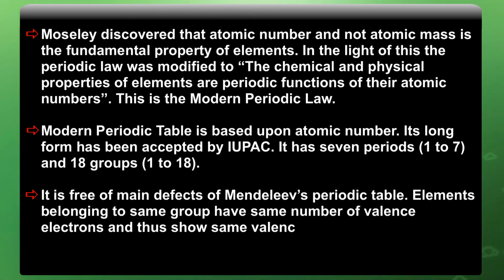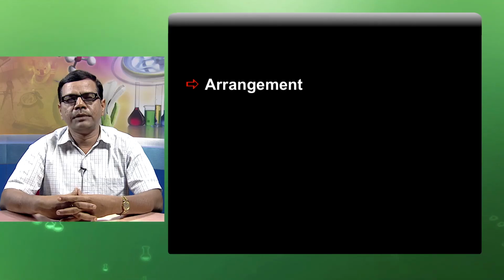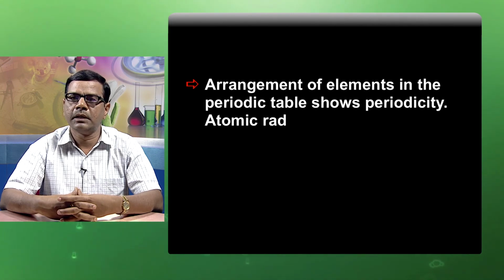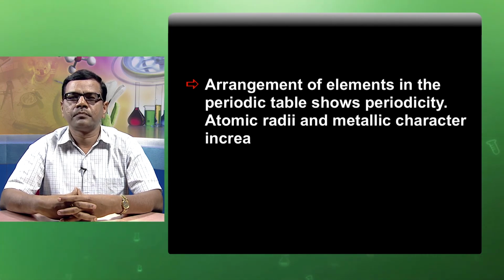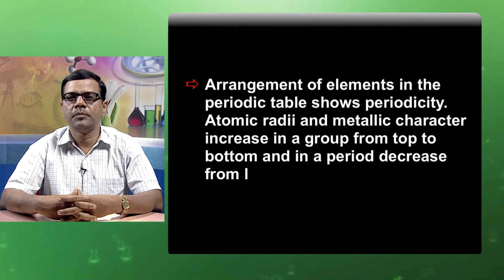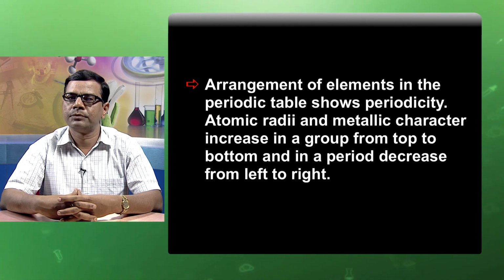Elements belonging to the same group have the same number of valence electrons and thus show the same valency and similar chemical properties. Arrangement of elements in the periodic table shows periodicity. Atomic radii and metallic character increase in a group from top to bottom and in a period decrease from left to right.